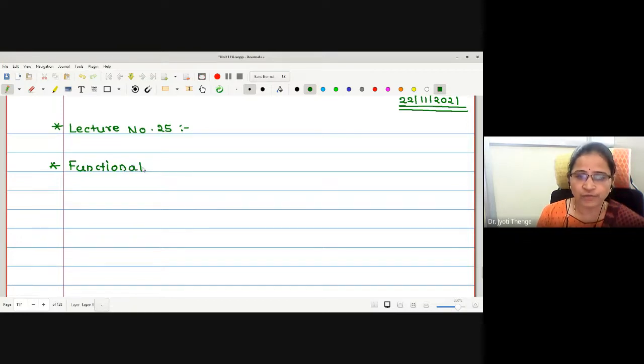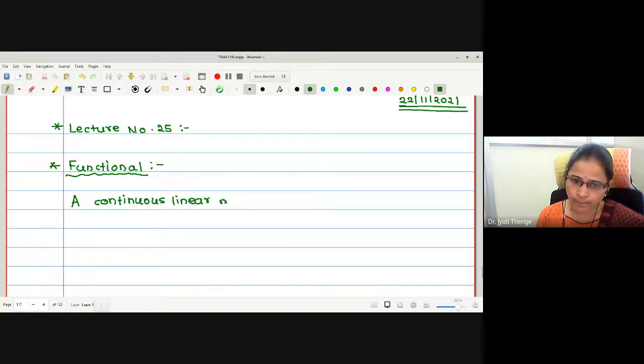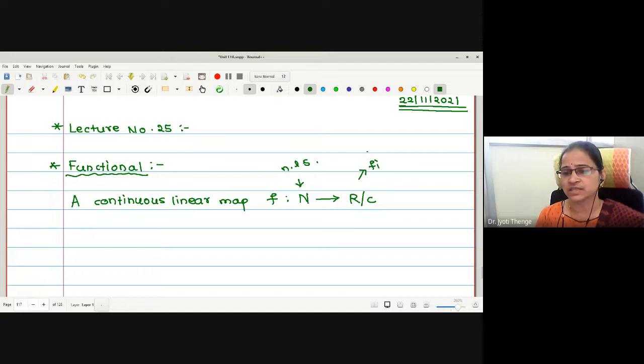Okay. Now the word functional actually tells that this is one kind of a function having certain properties. Therefore, a functional is defined to be a continuous linear map having scalar value. Right? So here let me write the definition. A continuous linear map defined on any normed linear space N to either R or C. See what I am writing? This is my arbitrary normed linear space and these are the scalar fields.